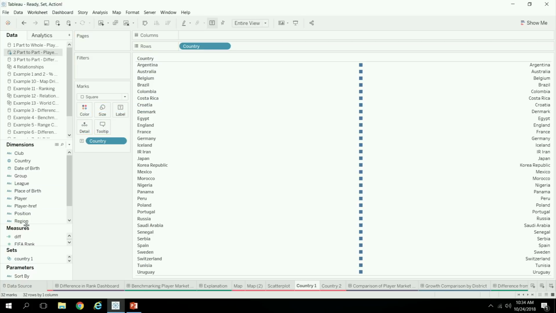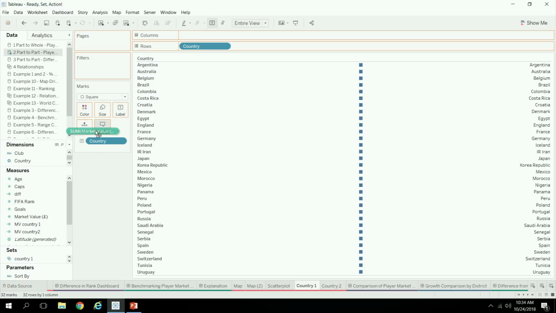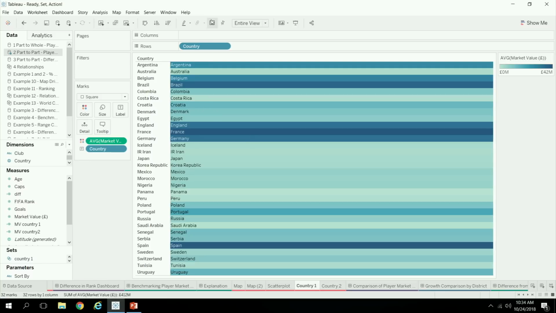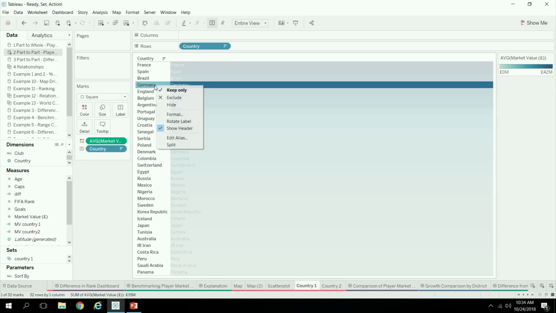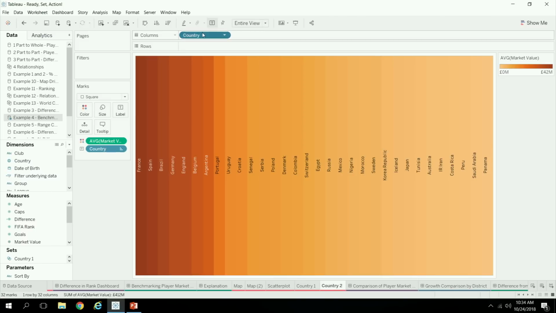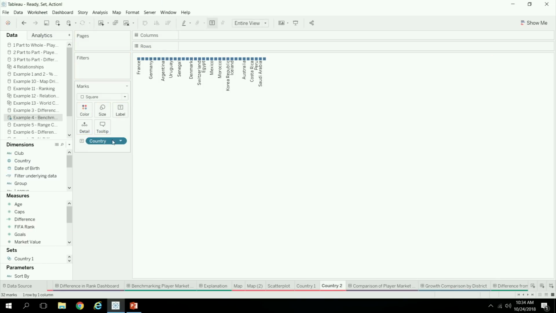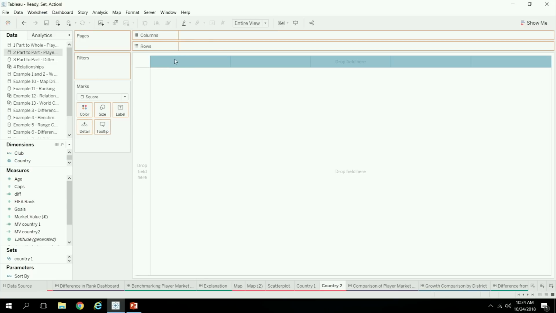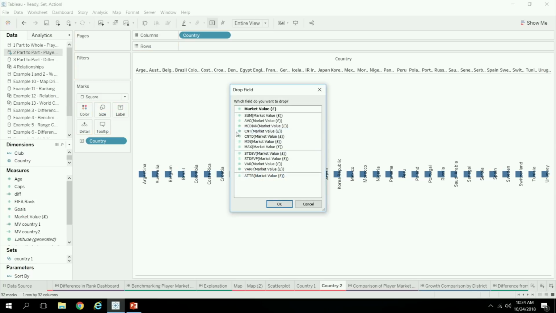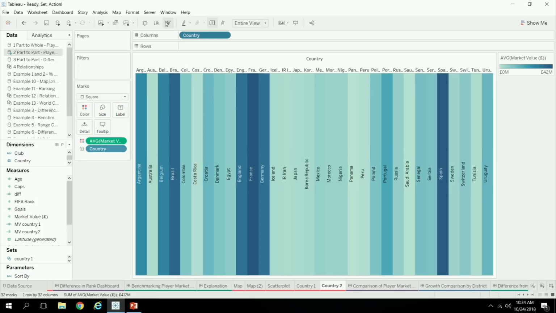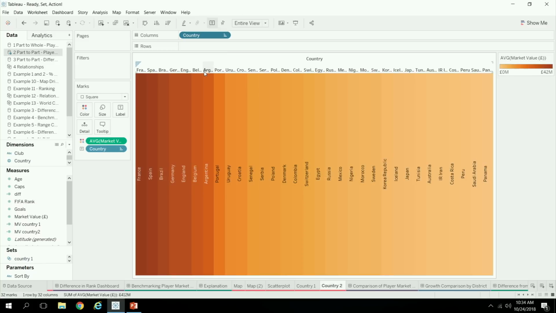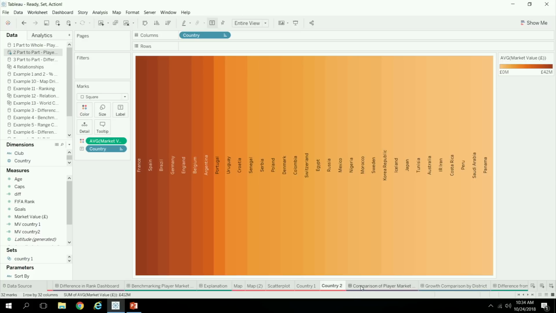Then put that on label, and then it was average market value on color. All right, and then go and sort those, and then hide this thing. You try and save time, then do it wrong. All right, so it was this data source, and average market value, and let's go sort those and make them orange. Okay, and we can hide that. Cool, so this should work now.